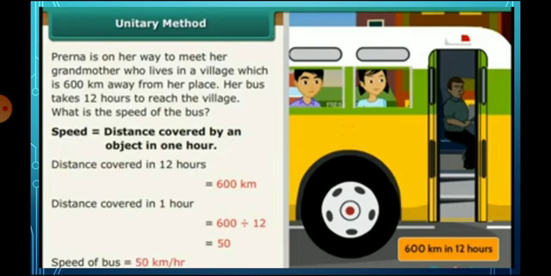After traveling 12 hours, she can reach her grandmother's village. If we want to find the speed, we should know the distance covered in 1 hour. So 600 divided by 12 gives us 50. So this is the speed of the bus: 50 kilometers per hour.